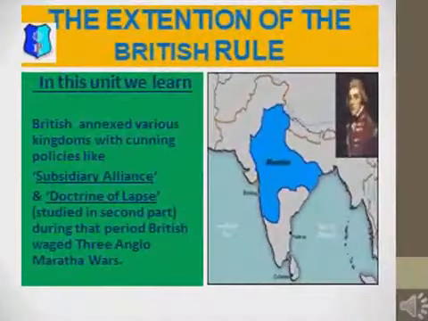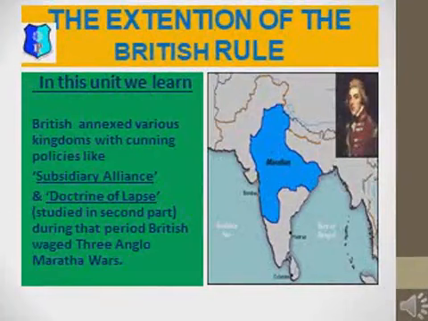In this lesson, the extension of the British rule, we learn how the British annexed various kingdoms with cunning policies like the subsidiary alliance and the doctrine of lapse, studied in the second part. During that period, the British waged three Anglo-Maratha wars, and today we discuss two of those wars.